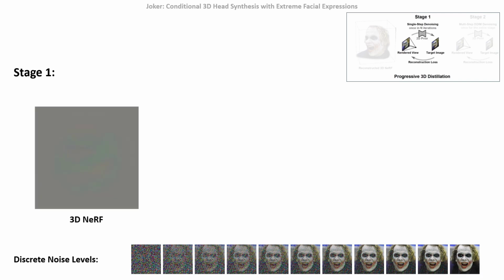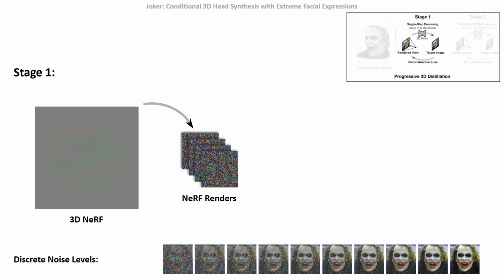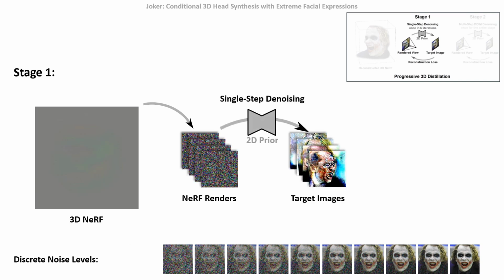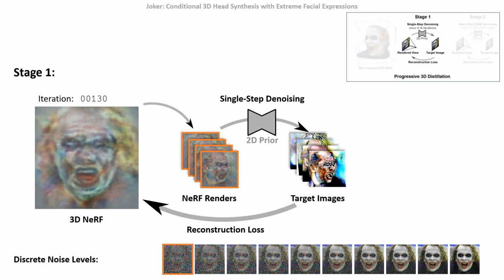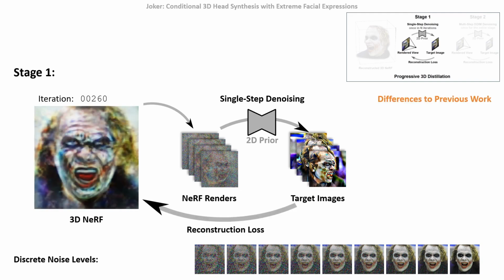We initialize the NeRF and render it onto multiple target views. We add noise to the renders according to our discrete schedule and use our 2D prior to denoise them in a single inference step. The resulting images serve as targets to optimize the NeRF for several iterations. This procedure is repeated to distill a consistent 3D representation. In contrast to previous work, we follow a discrete noise schedule with progressively decreasing noise levels instead of randomly sampling them. Also, we optimize against the target images for several iterations before updating them, while most existing methods generate new target images for each NeRF update.